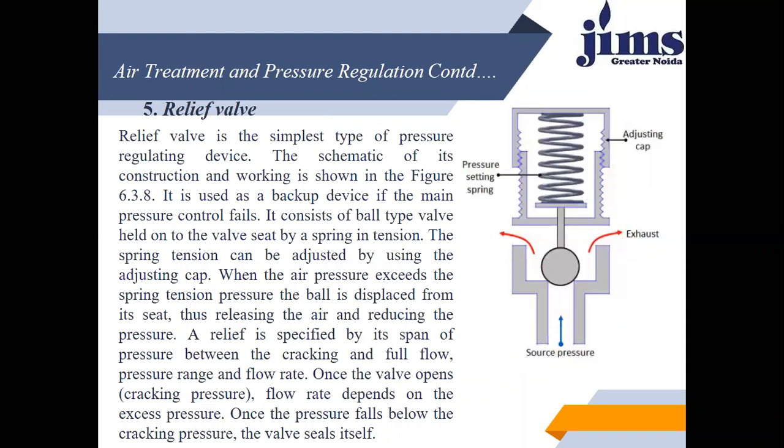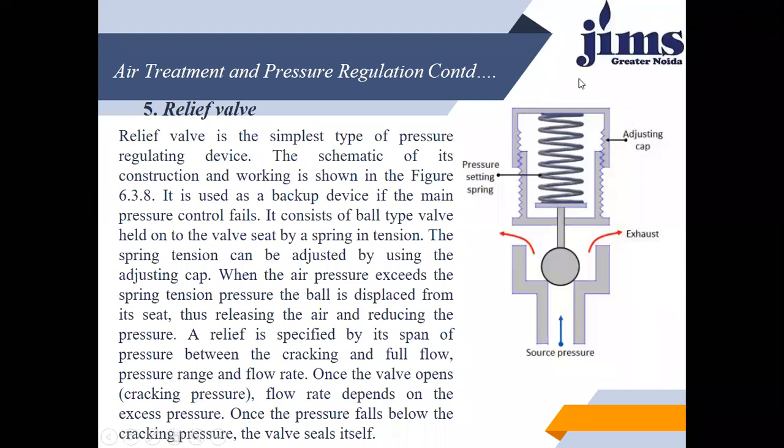So the relief valve is the simplest type of pressure regulating device. The schematic of its construction and working is shown in this diagram. The pressure from the source is passed on to this, and going up, it reaches the adjusting cap.